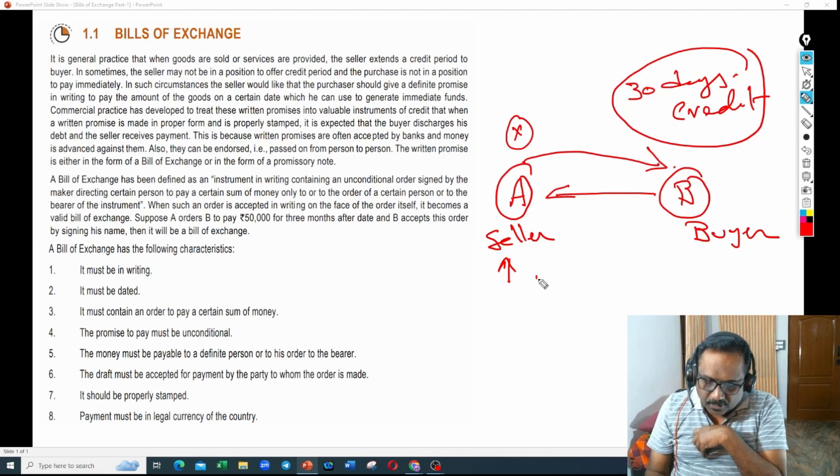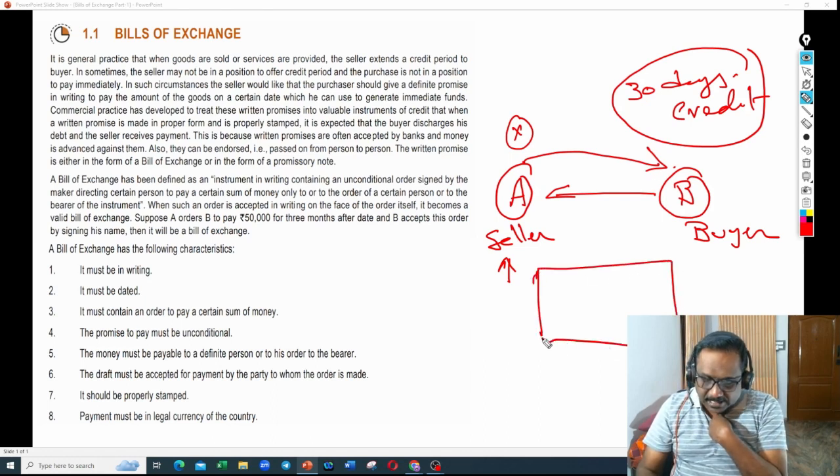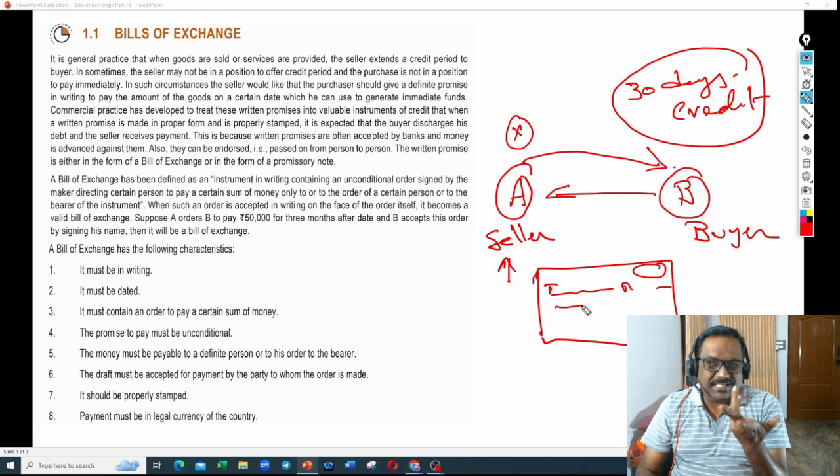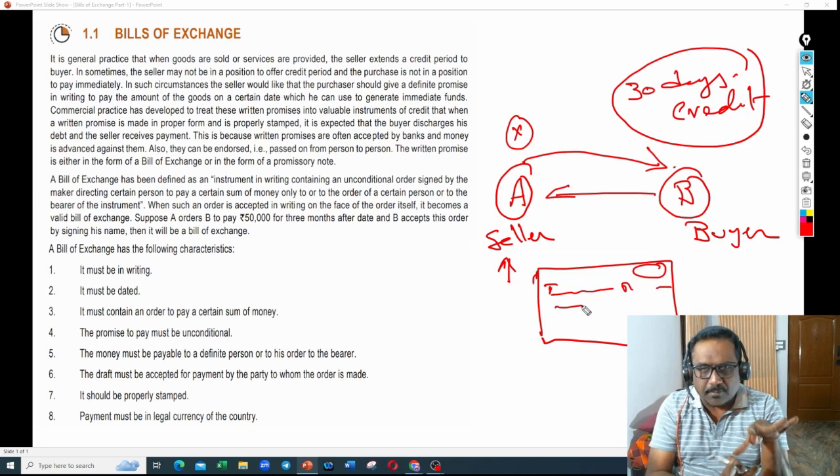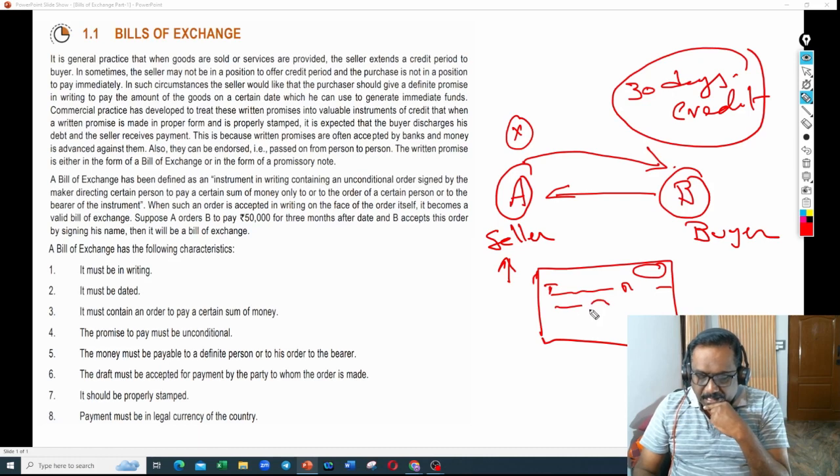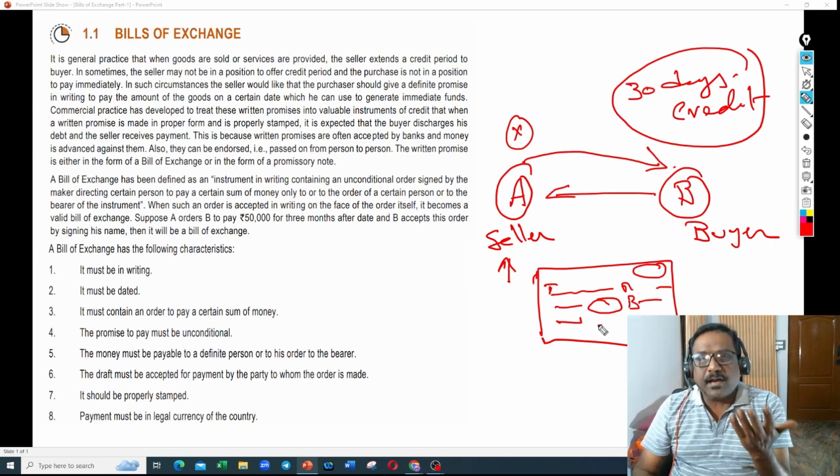So A writes a document with a date, saying I sold goods to B on so and so date, worth so and so, and B agreed to pay this amount to me or to the order or to the bearer of this document.